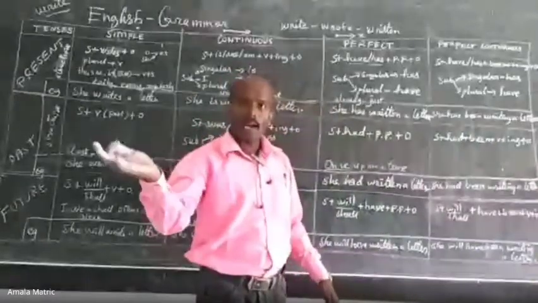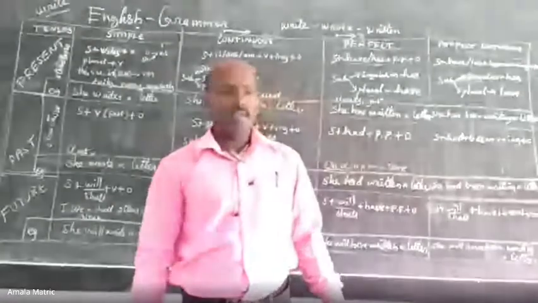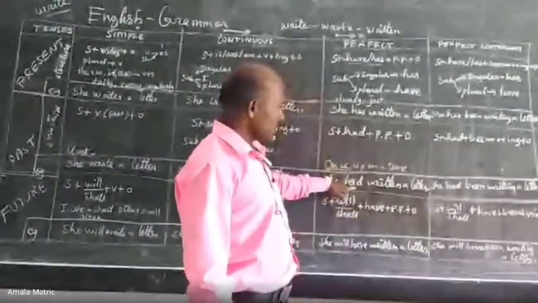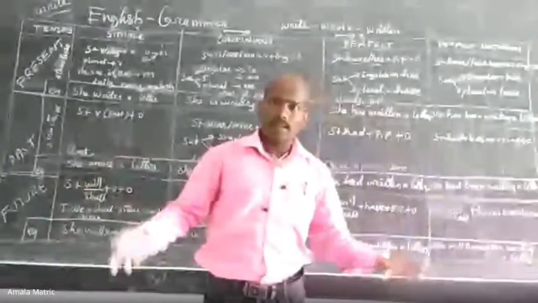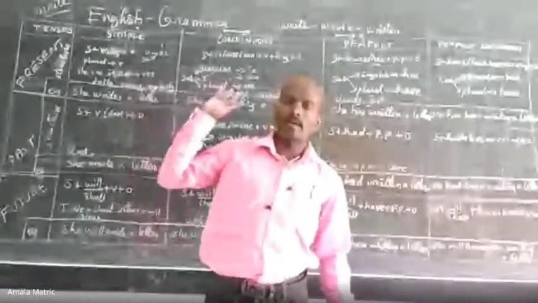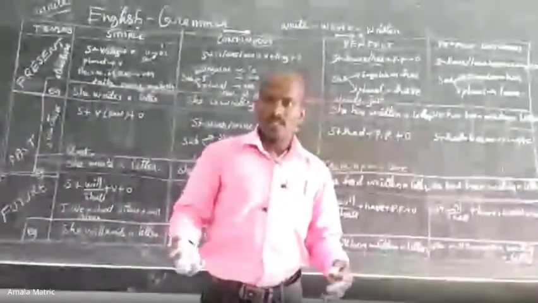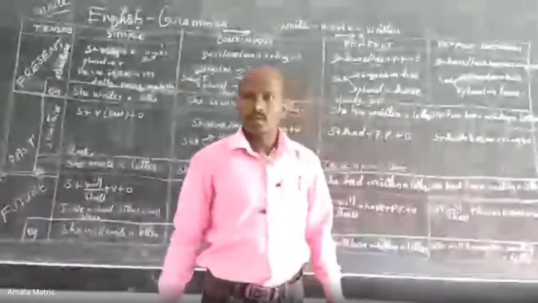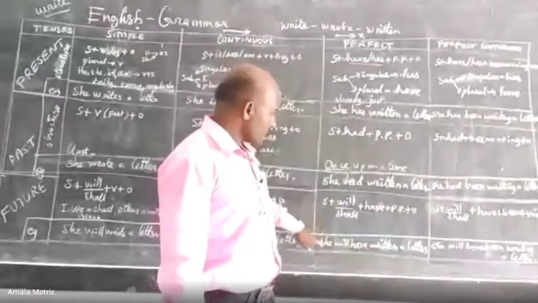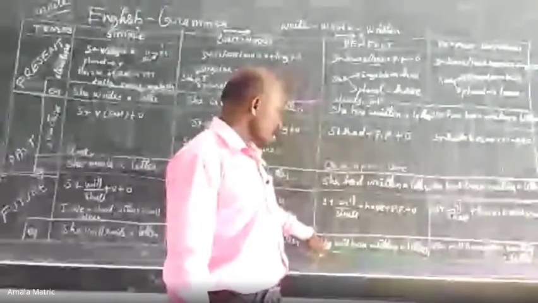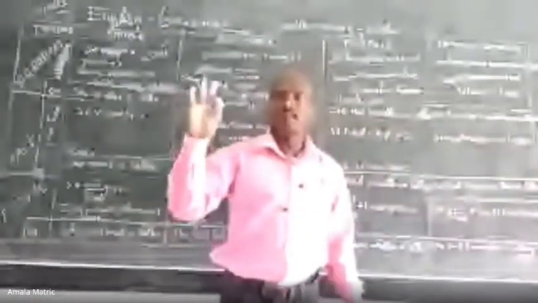That will happen in future, but it may be imaginary. For example, she had written a letter. She had written many letters when she was studying in 10th standard or LKG. She had written a lot of poems and she had drawn many pictures. Okay, so now we don't know. In future perfect, there is a situation. She will have written a letter. In future, that action will be finished.